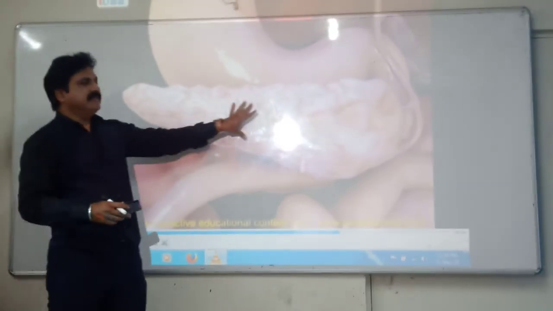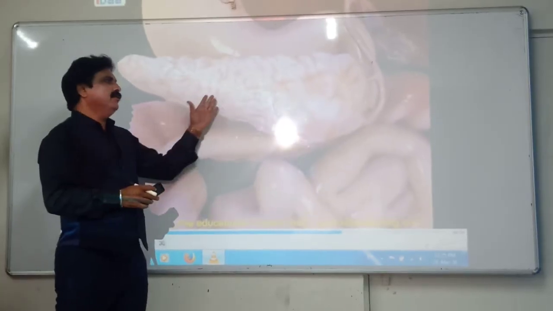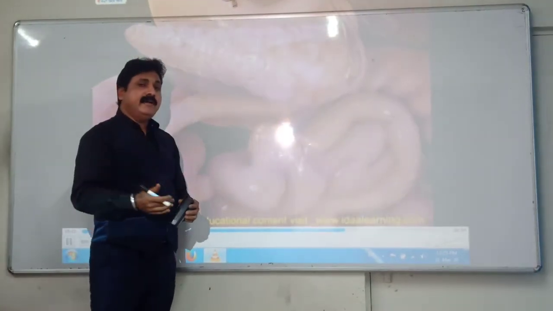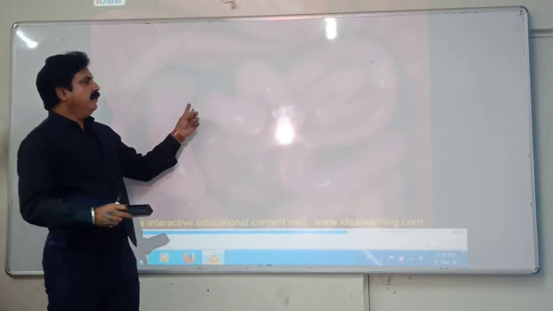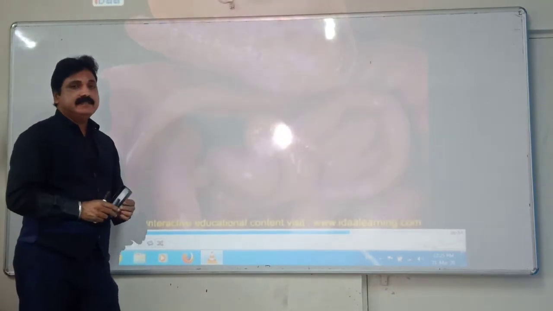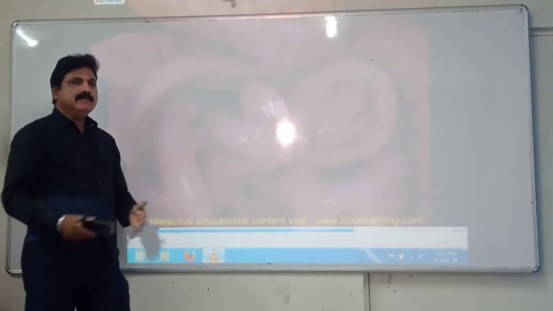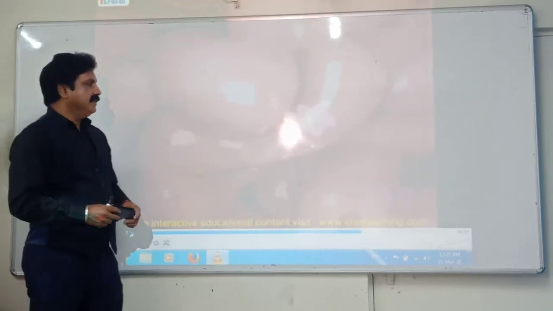So this is how you can say this is the pancreas. It is the dual organ. It is also called as the heterocrine gland because it is exocrine as well as endocrine. Then you can see the movement of the food inside your small intestine. It is quite long. It is almost 6 meters in length. That is the small intestine.